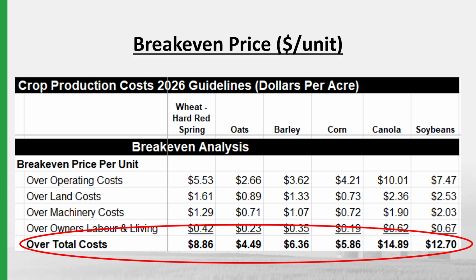On this slide, we can see the break-even prices. For the 6 crops grown, break-even price is determined by dividing costs over expected yield. Break-even prices can be very useful. It helps with identifying market opportunities and also identifies the likelihood of profitability when we compare our break-even price to current market prices. As we can see here, hard red spring wheat's break-even price is $8.86 per bushel. Oats is $4.49 per bushel. Corn is almost $6 per bushel. Canola's break-even price is $14.89 per bushel, while soybeans is $12.70 per bushel.